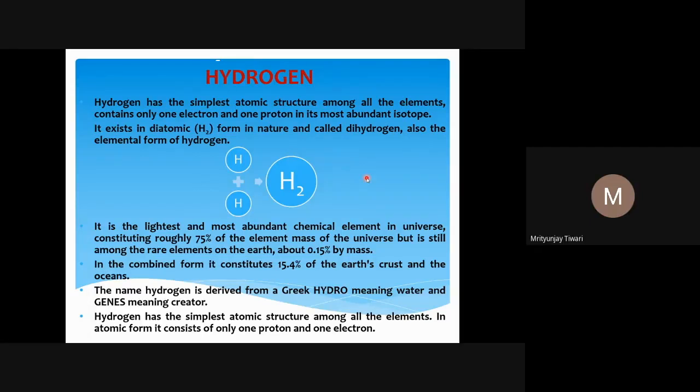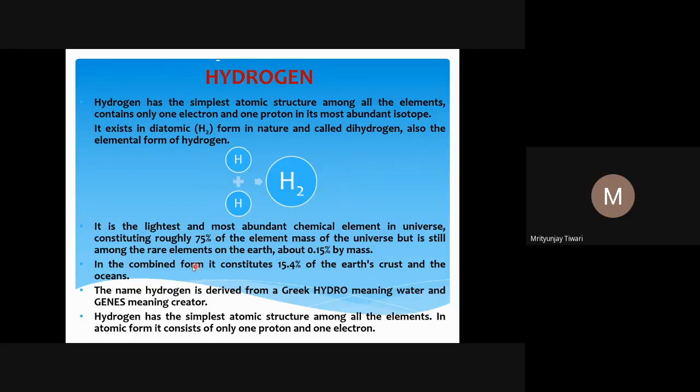Anyway, those other reactions are not part of our syllabus currently. What we see is that hydrogen is the most abundant, and not only in the sun, many stars and even some of the planets also contain hydrogen gas. Hydrogen is the most abundant element in the universe, and it constitutes roughly 75% of the elemental mass of the universe. So 75% means almost 3/4 of the mass of the universe is hydrogen.